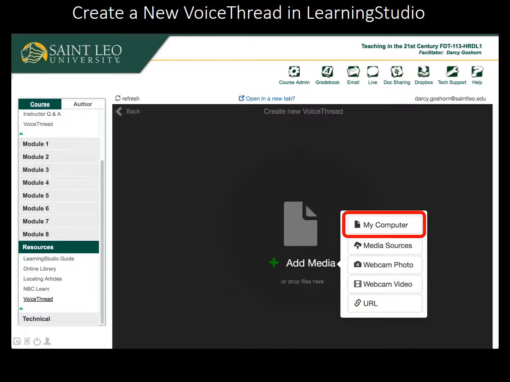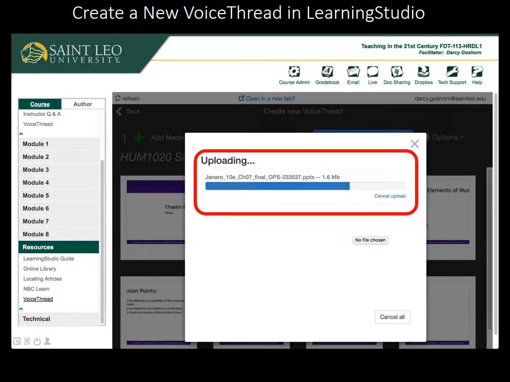I have a PowerPoint slideshow on my computer, so I'm going to click the My Computer option. You will need to browse and select the slideshow or other file on your computer, and it will begin the upload process, which inserts your slides or pages into the VoiceThread slides.